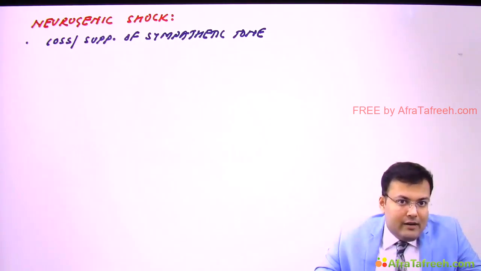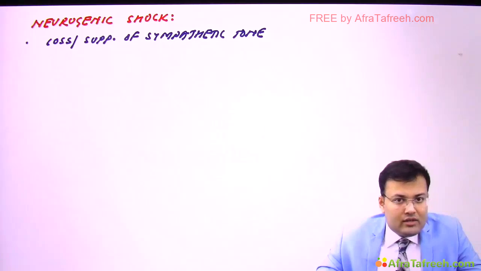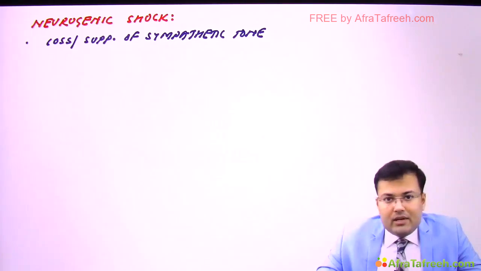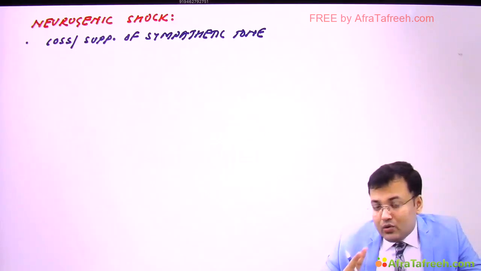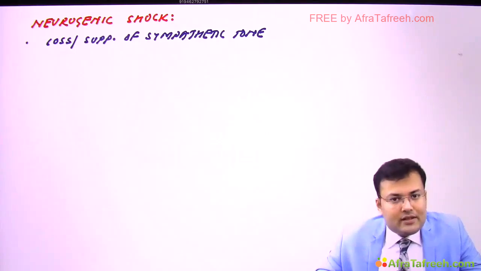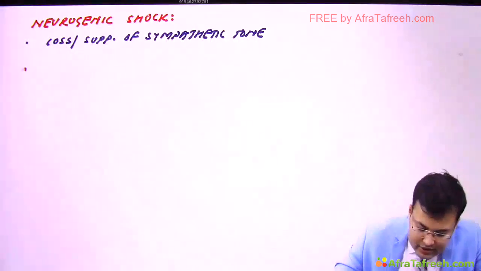Not only in veins, there is arterial vasodilatation also, and because of this, these patients will be having warm peripheries, warm and dry peripheries. These patients, because of loss or suppression of sympathetic tone, have bradycardia. So these are two characteristic features. By the way, first see what are the causes of neurogenic shock.